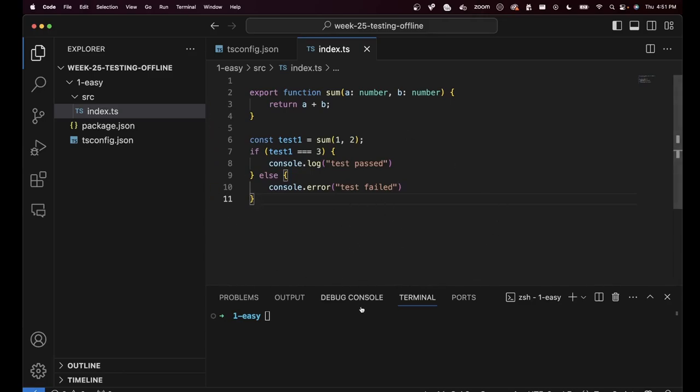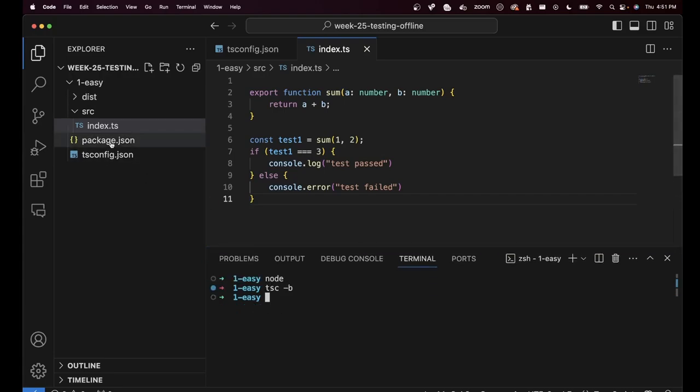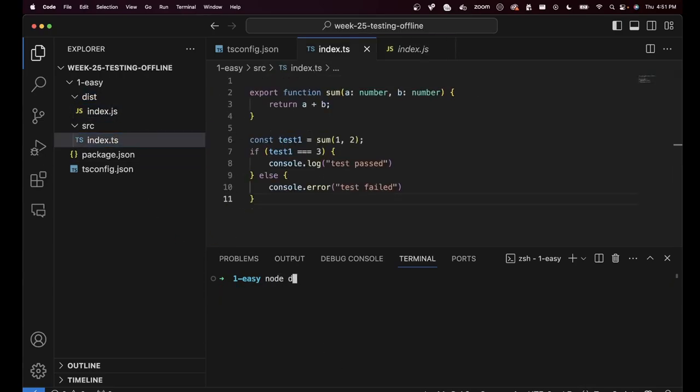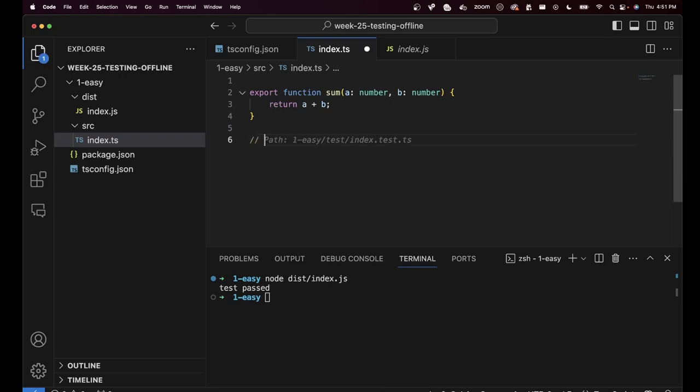You could write code like this and do a tsc -b to compile the code. As soon as you compile it, you see a dist/index.js file which has all of your code in JavaScript, and then you can run node dist/index.js. It says test passed. Hopefully everything is good and your tests are working. But as I said, this is a crude way to write it. You usually use a framework like Jest or Mocha or Vitest to actually write your tests.